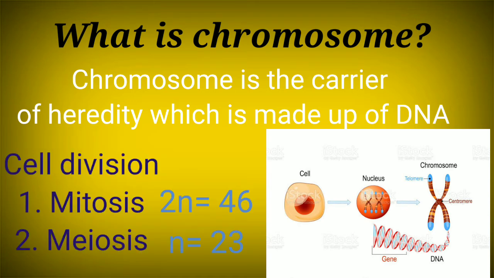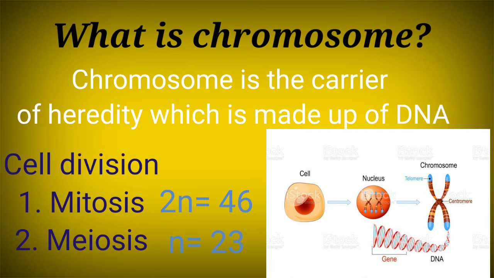These chromosomes are formed during the cell division process, and they get equally divided between the two daughter cells during mitotic cell division. During meiotic cell division, which takes place in the reproductive cells, that means those cells which give rise to the male and the female gametes, the chromosome number gets reduced to half. For example, human beings have a diploid number of chromosomes, that is 46.